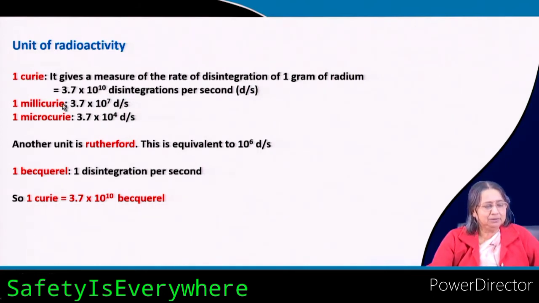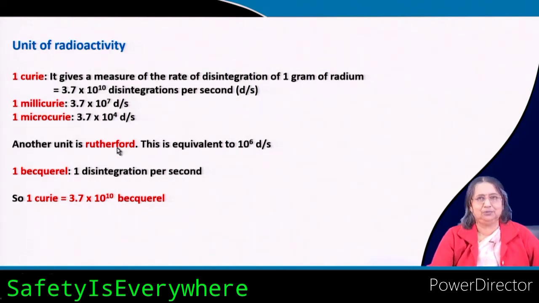Millicurie means 1000 times less, so 10 to the power 7. Then microcurie, again 1000 times less than the millicurie, so this is 10 to the power 4. So, this is according to Curie, millicurie, microcurie. Then Rutherford, another unit, is equivalent to 10 to the power 6 disintegrations per second.